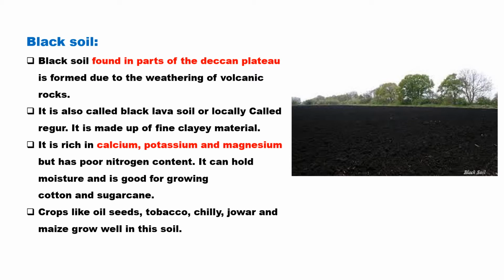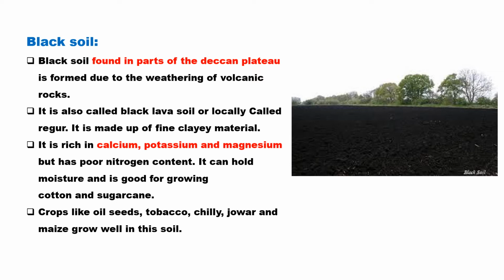The next soil that we are going to discuss is black soil. You all know that black soil is found along the Deccan plateau, I mean around Maharashtra, Gujarat, and a few areas of Madhya Pradesh. These are formed from the weathering of igneous rocks. They are weathered and disintegrated at the same place for a longer period of time. So there is a disintegration of rock. It is known as weathering in situ, at the same place.